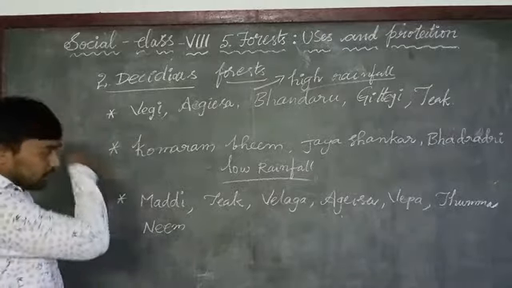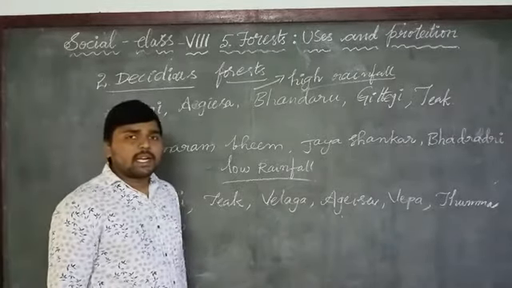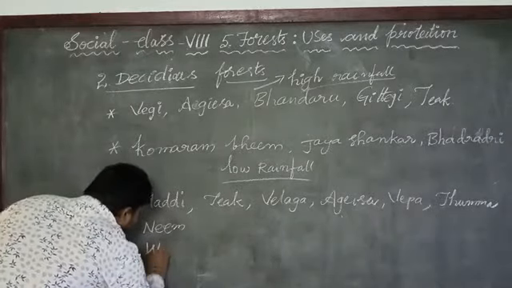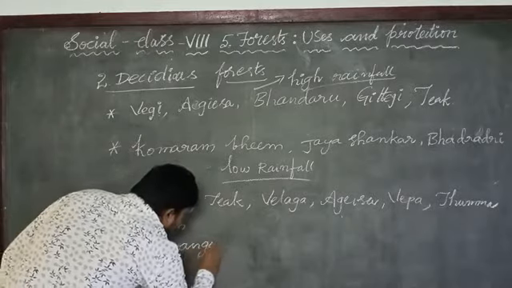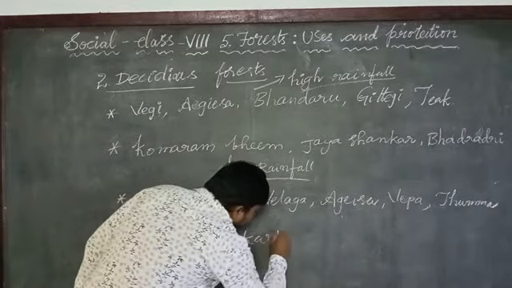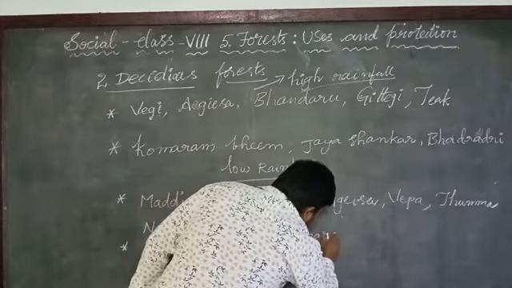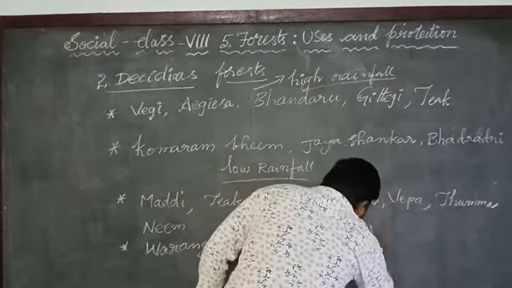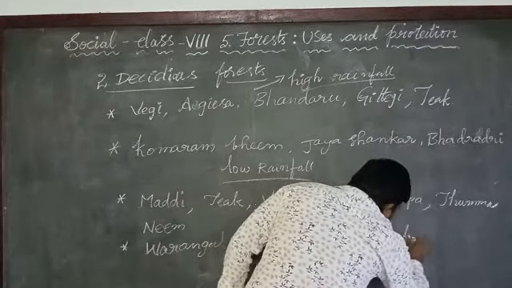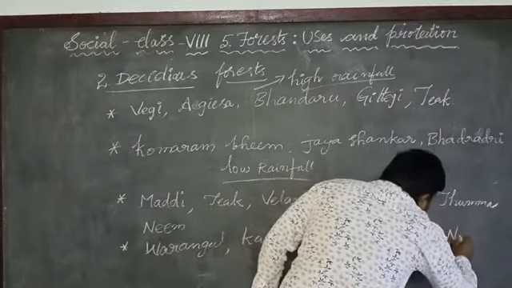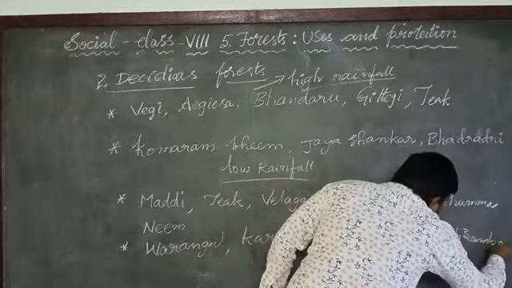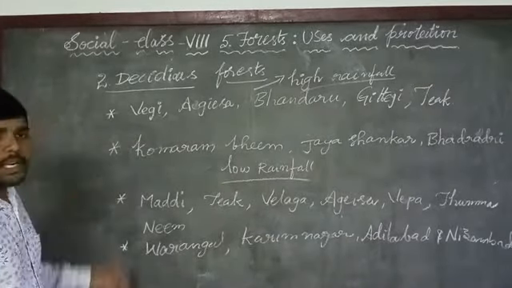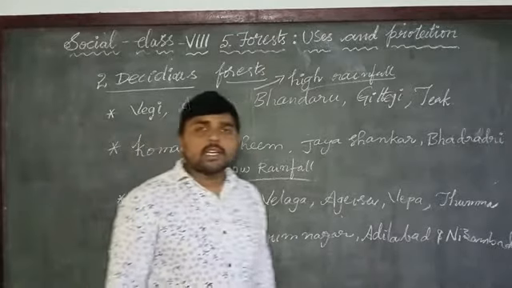Okay, these types of deciduous forests are spread in the state of Telangana in the districts of Warangal, Karimnagar, Adilabad and Nizamabad. In these districts we can see this type of forest. Okay, these are the different types of deciduous forest which are in the state of Telangana.